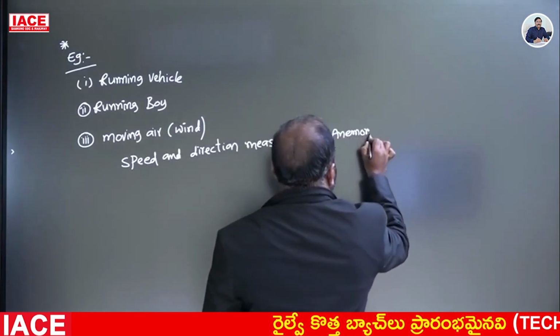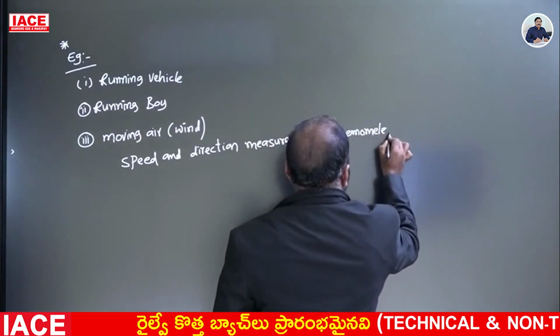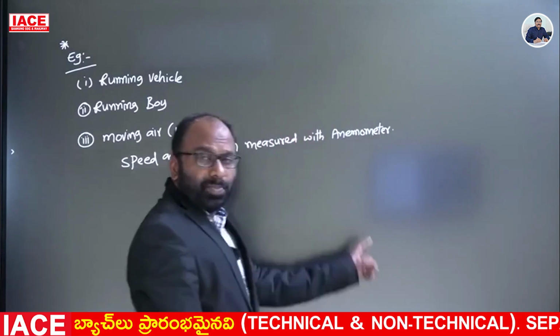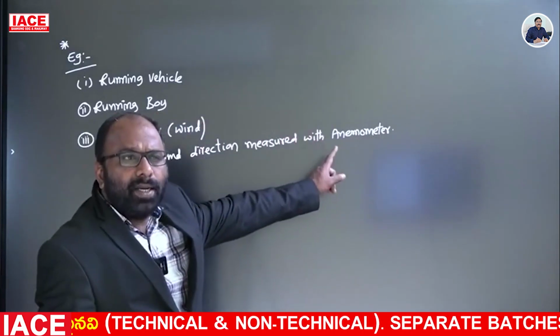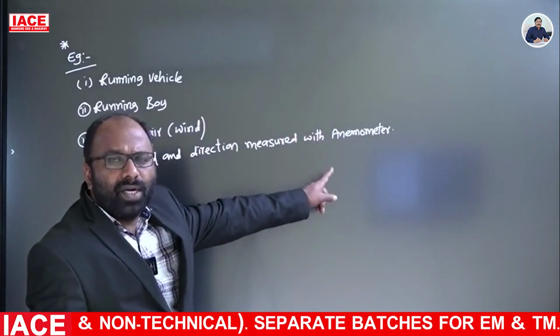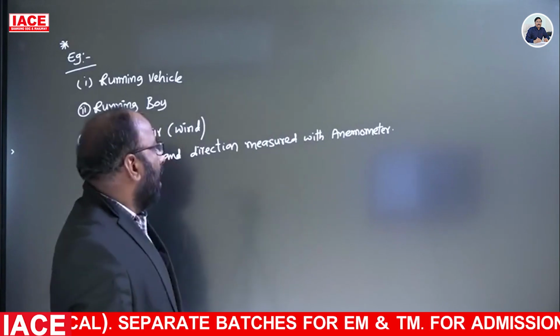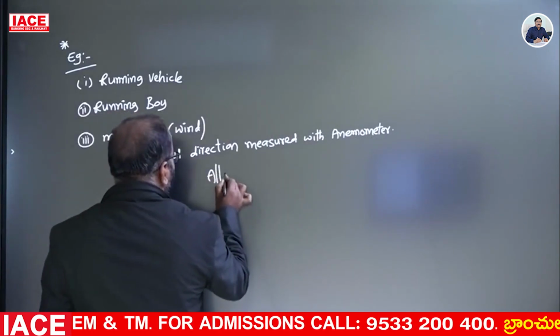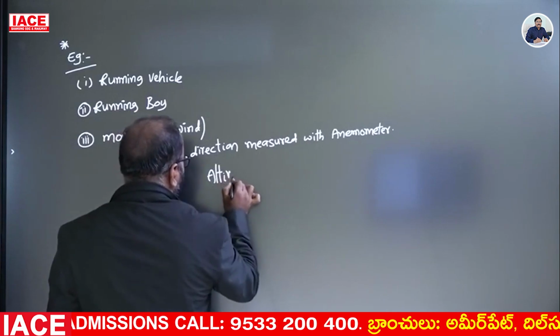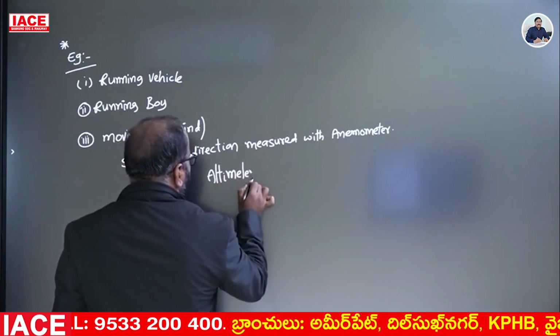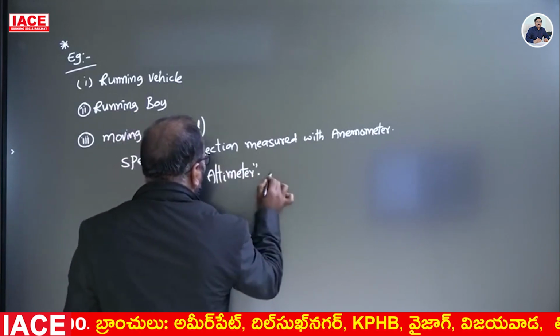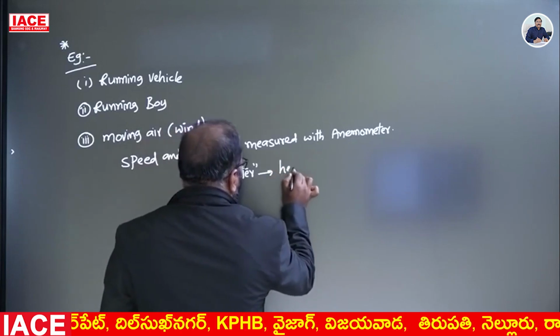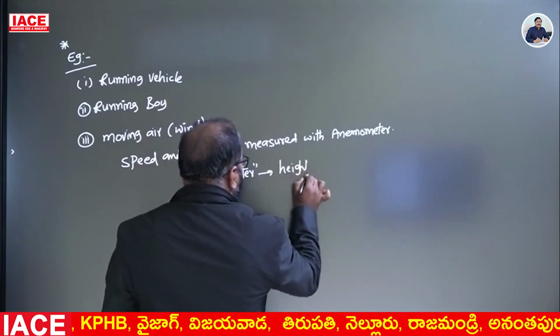Which of the following is used to measure the speed and direction of the wind? Repeated question. Speed and direction of the wind is measured with the anemometer. Altimeter, it is used to measure the altitudes, the height.